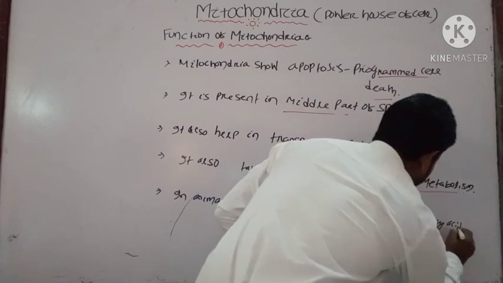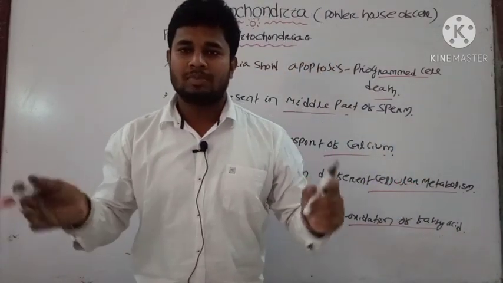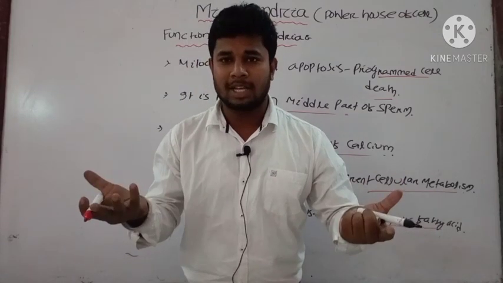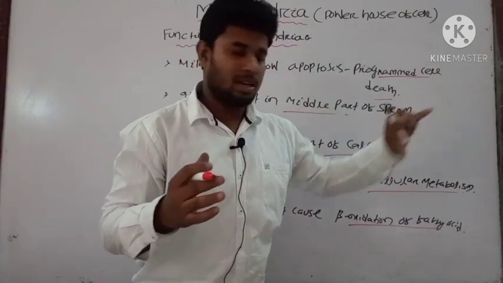The main important function is that it produces ATP. That's why it is called the powerhouse of the cell. Note down this point.